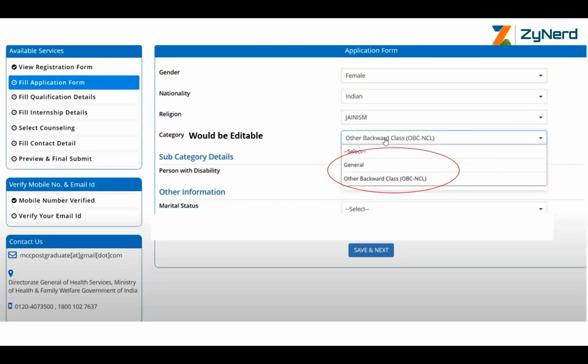Note that if you fall between 40 to 50% and change this to general from OBC, your eligibility is lost for the further All India counseling. So 40 to 50% only general. Only OBC candidates are eligible for All India quota seats. No other seats are they eligible for. But if you change to general, save and next, and then go ahead and submit, after that you cannot come back. You will not be eligible for any seats under All India counseling. So be aware of these clauses.